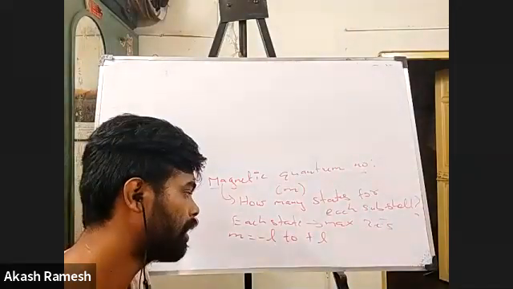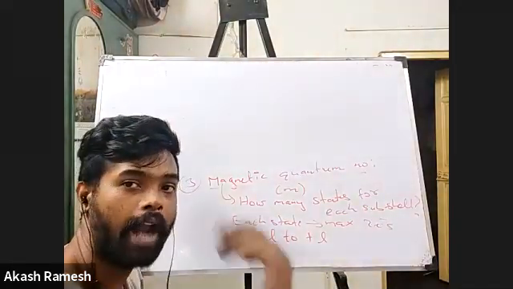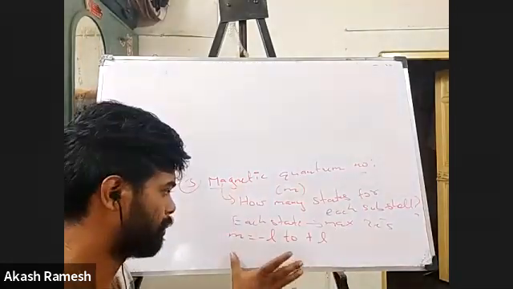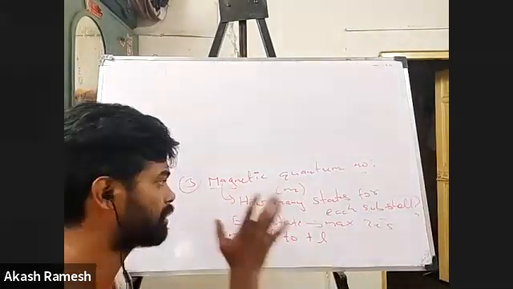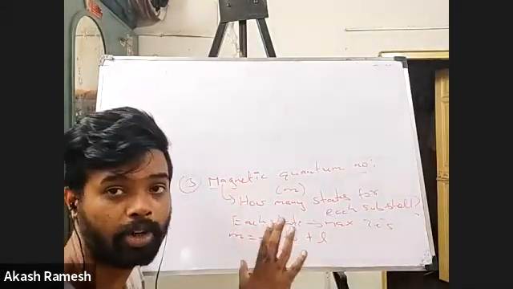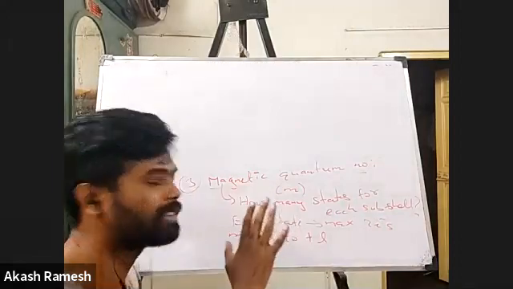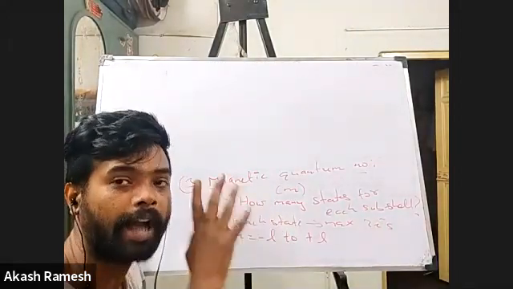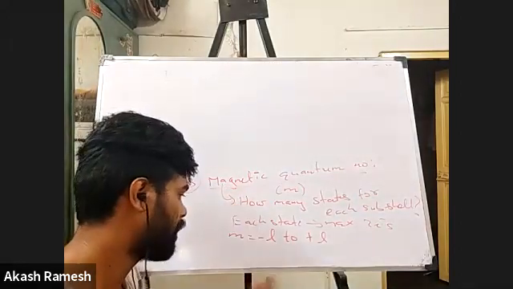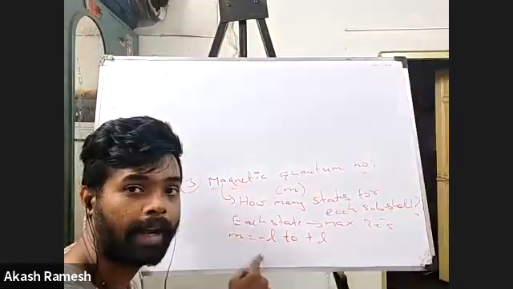Okay, please remember these 3 things. The magnetic quantum number answers how many states there are for each subshell, each state can have a maximum of 2 electrons, and M values can be from minus L to plus L.